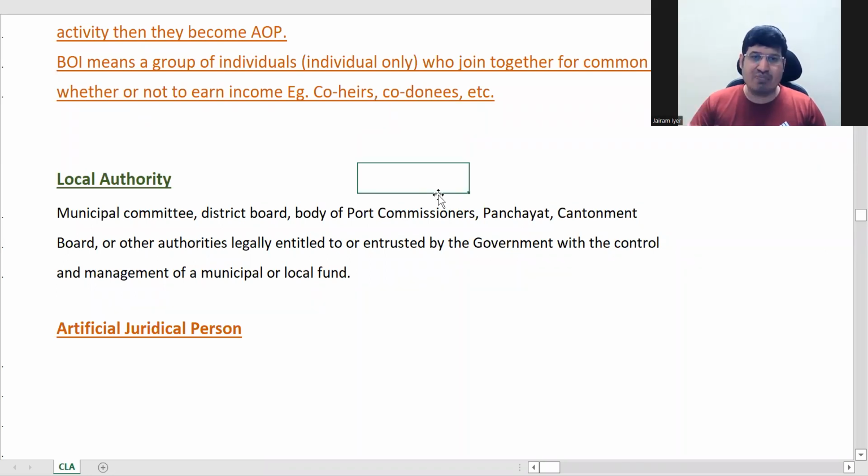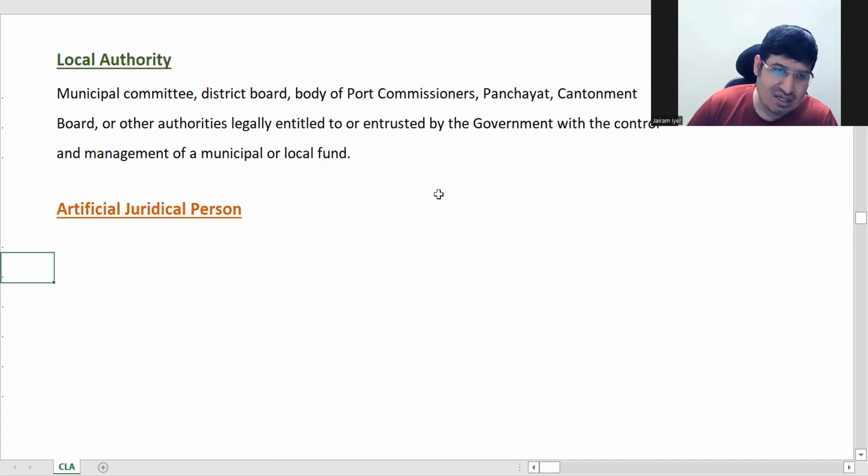Even for that, even take bigger people, even take Ambani. Can Ambani tax you directly? No, correct? So that is the difference. So a local authority can maintain a municipal or local fund. Last is your AJP, or artificial juridical person.